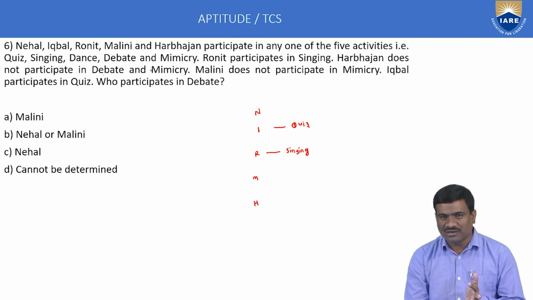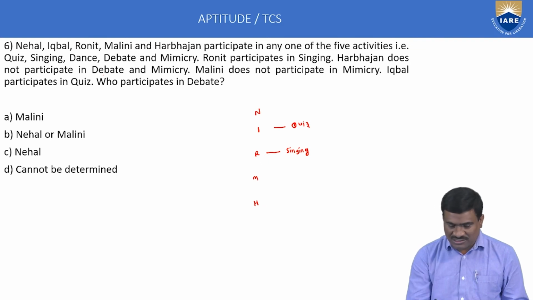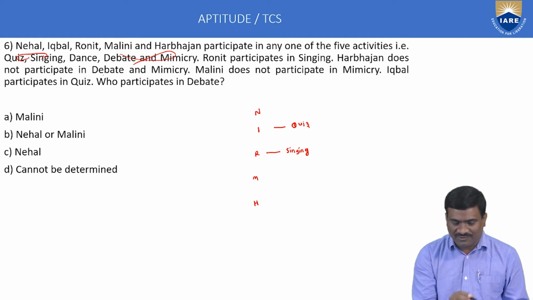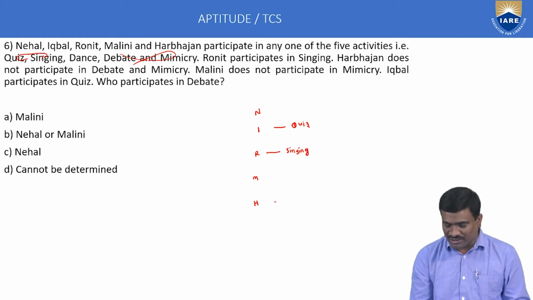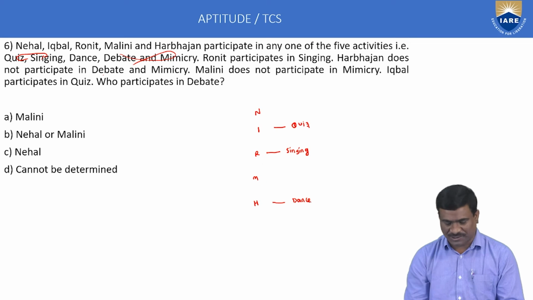Debate not possible. Mimicry not possible. Quiz completed. Singing completed. Debate and mimicry are not possible because that is the condition, and singing and quiz are completed. The remaining possibility is only dance. Harbhajan only dance. This is called Harbhajan's activity or competition.